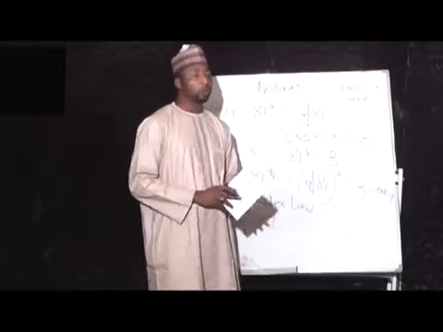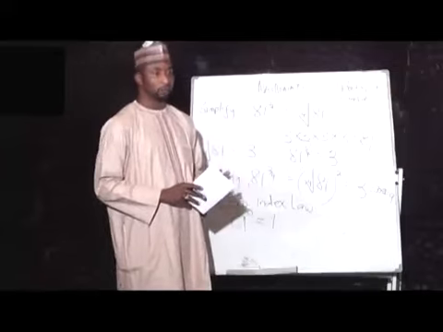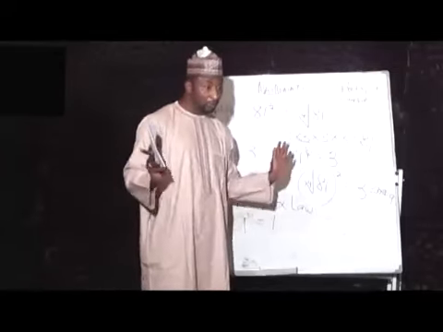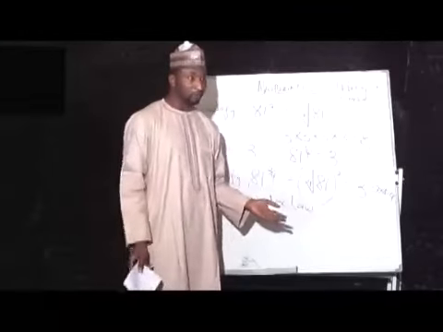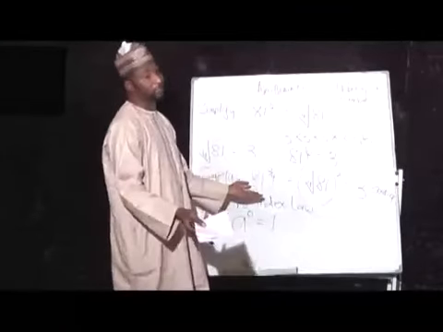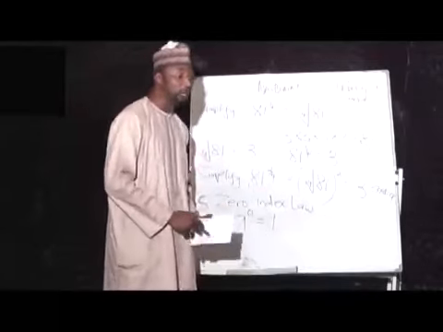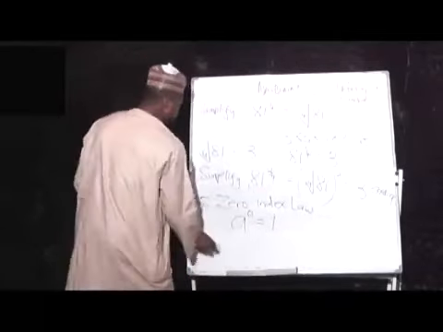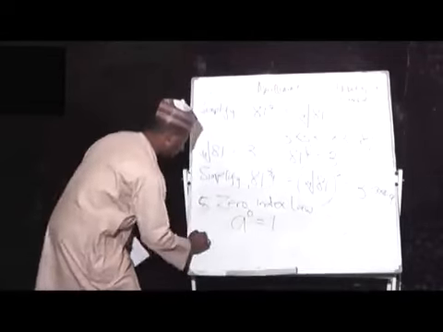Anything raised to power 0, the result is 1. Did you see why we call it the Bagas law? It is the most simplest of all the laws, because you always like anything that is very simple. Okay, so anything in indices, anything raised to power 0 is what? 1. And finally, the sixth law of indices is the what?